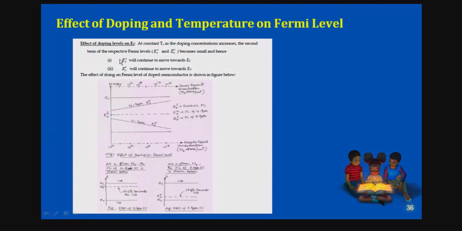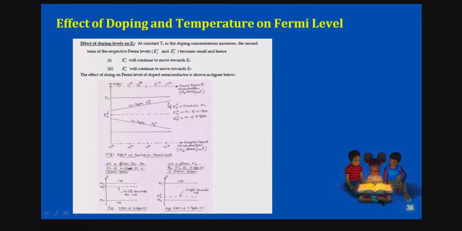That is, this is called an N-type semiconductor and this is called a P-type semiconductor. If you see here, this is the Fermi level in the intrinsic case, the dotted one. You can see the graph here, where EF continues towards EC like this. This is called an N-type semiconductor.